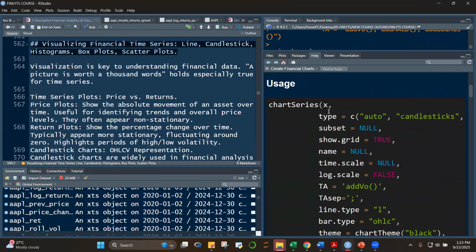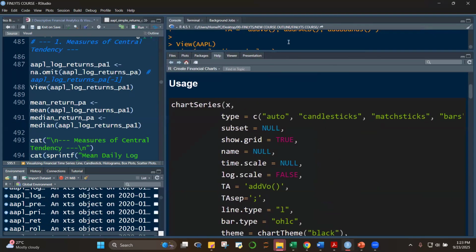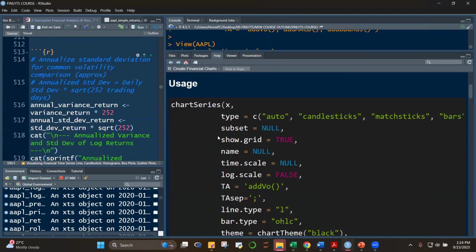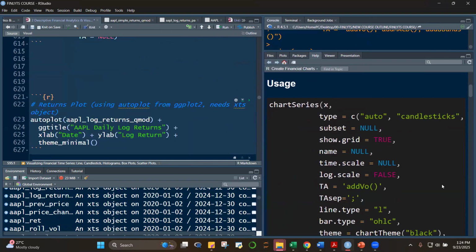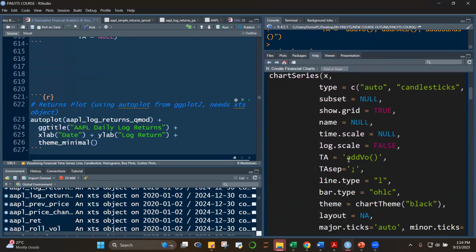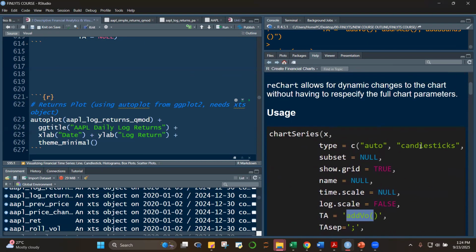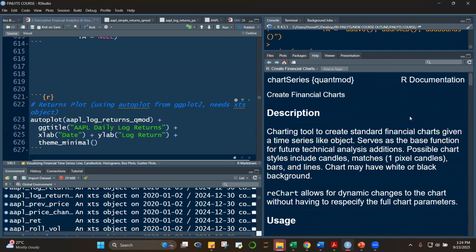Here in chartSeries, x is the object that you're going to plot, and type can be auto, which is a line I think, line, candlesticks, matchsticks, or bars. Those are the different types of plots that you can plot. For technical analysis, you can add volume, or if you want MACD, moving average convergence divergence, you can add that. You can add Bollinger Bands. There's a lot to add, class. So that's the chartSeries function.